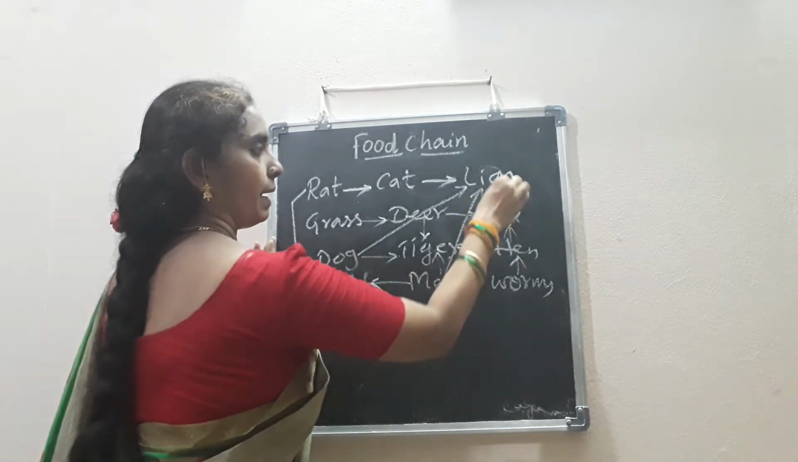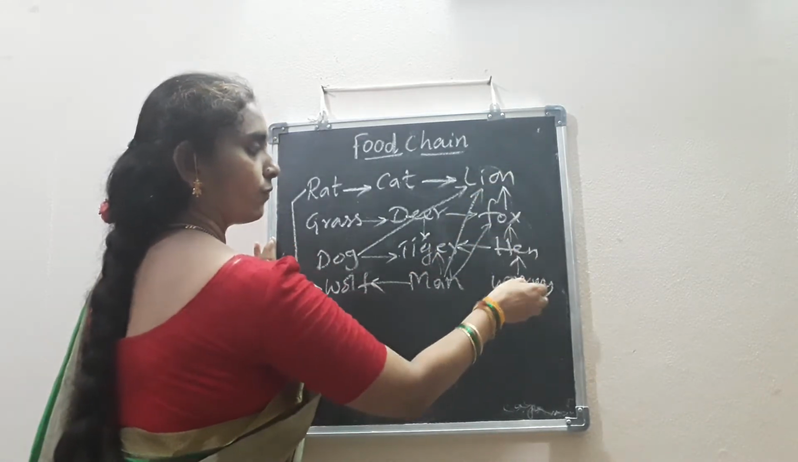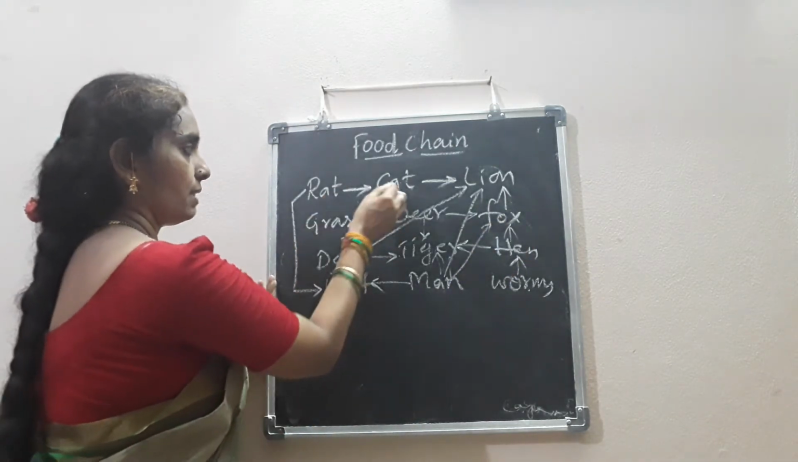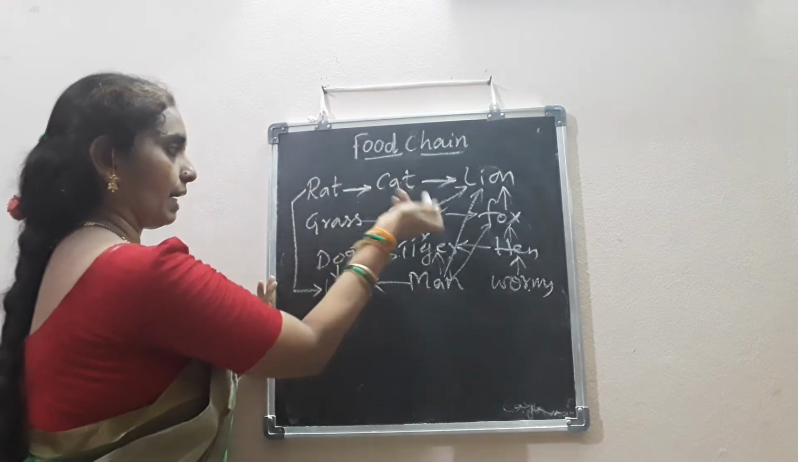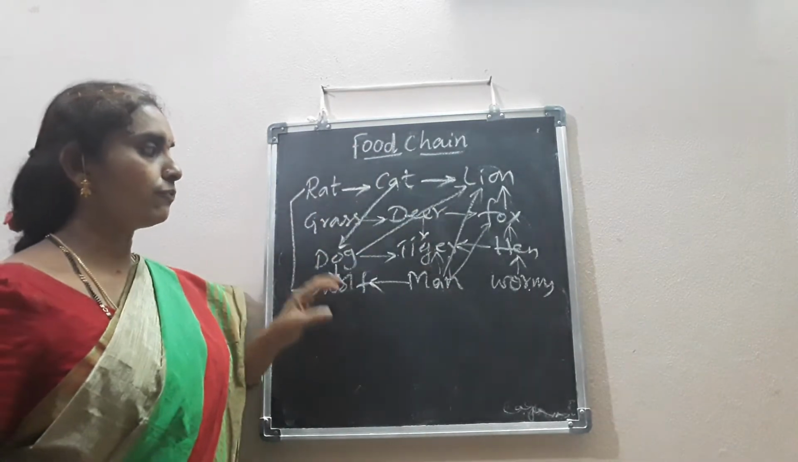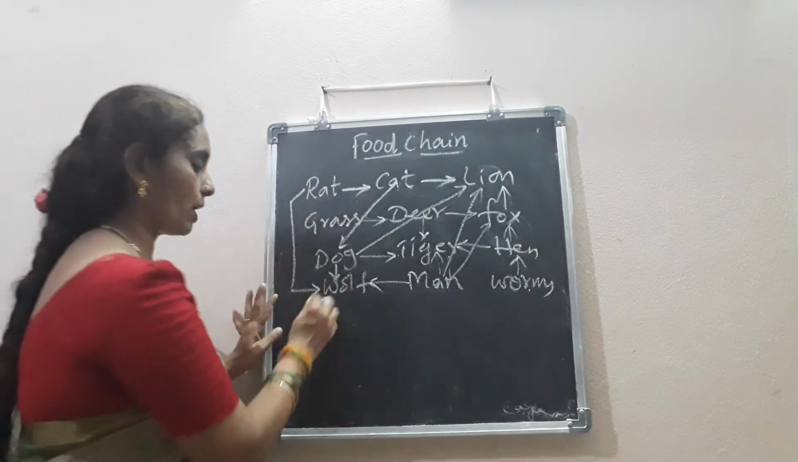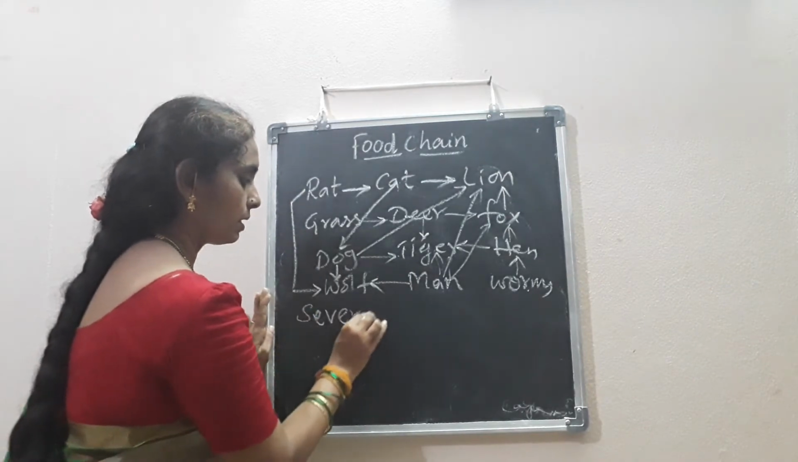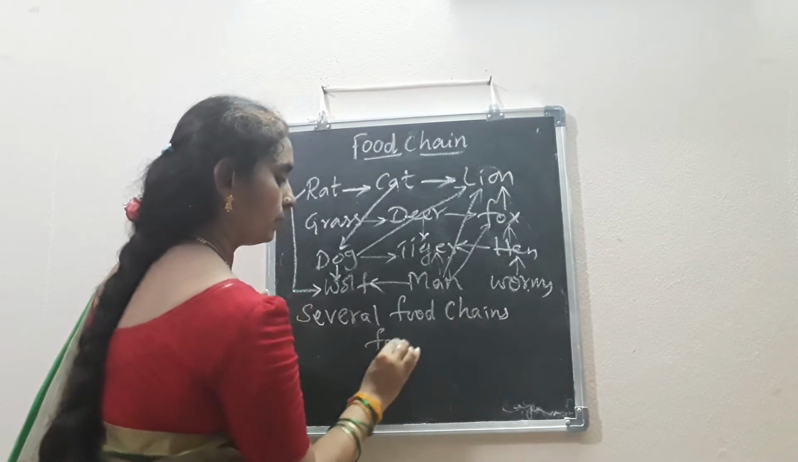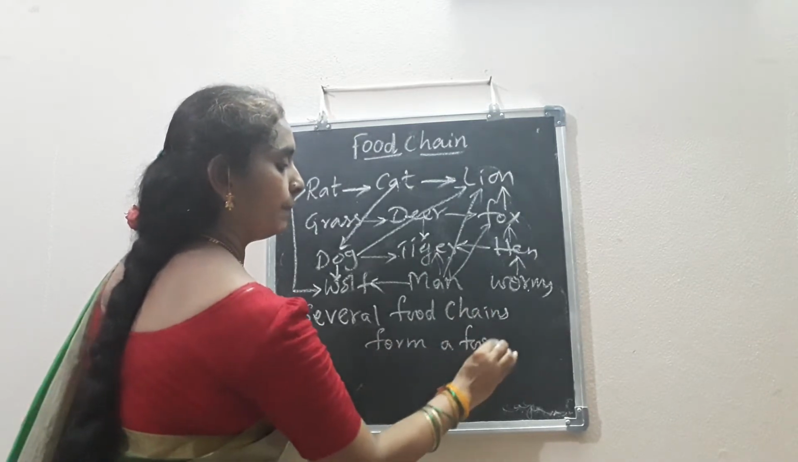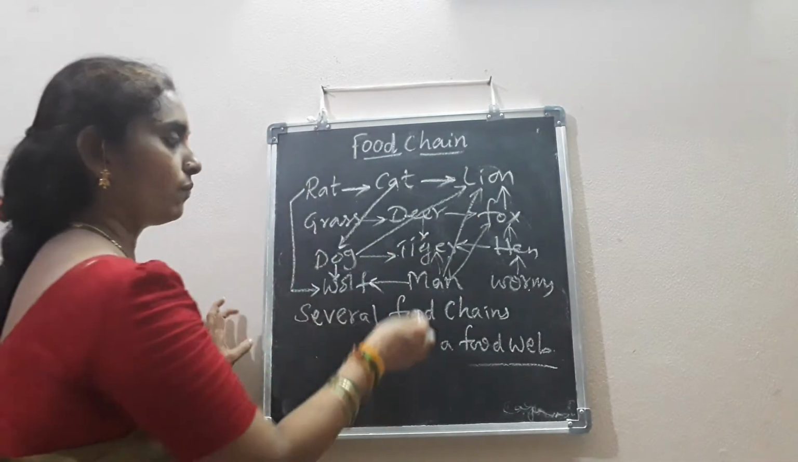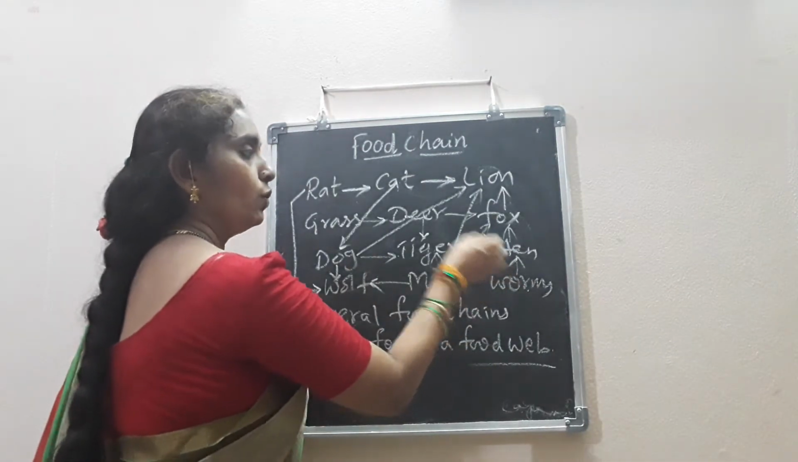Fox is eaten by the lion. Hen is eaten by fox, worms are eaten by hen. Dog is eaten by wolf, rat is eaten by cat, cat is eaten by the dog. So like this, we can form several food chains. Several food chains form a food web. If you see these chains, it looks like a web, isn't it? So we can say that several food chains form a food web.